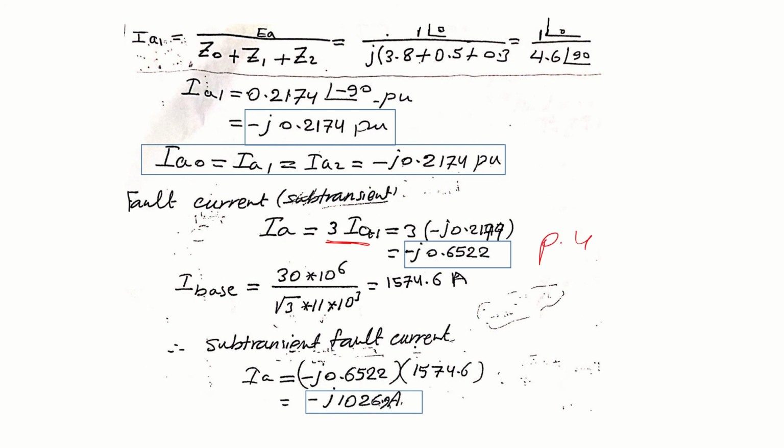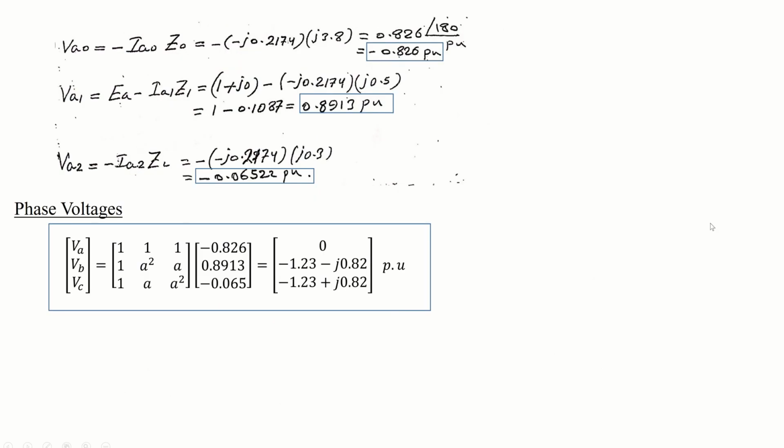To calculate it in amperes, you need to apply this formula, which is S base over root 3 multiplied by V base. You have S base, you have V base, and this is the base multiplied by the per unit. You will get the actual value. Now, for the voltages, as I said, you have to calculate the sequence voltages in order to calculate the phase voltages. By applying these three equations, you just add the values to the formula and you will get the three voltages.